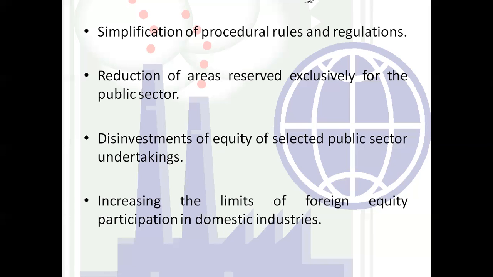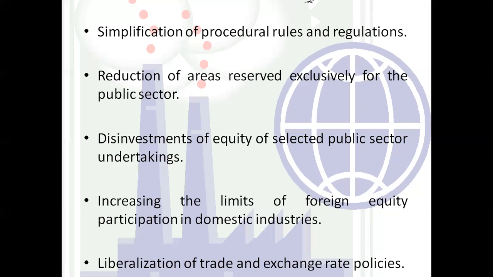And the next main measure was to increase the limit of foreign equity participation in domestic industry. If foreign people want to purchase equity shares or invest in the domestic industrial sector, the limit has been increased so that industries can get funds very easily for smooth functioning.